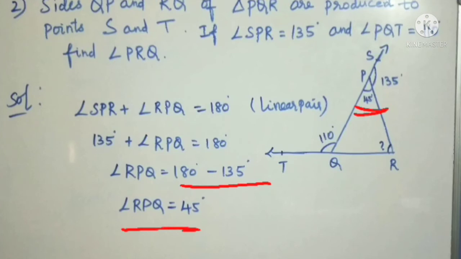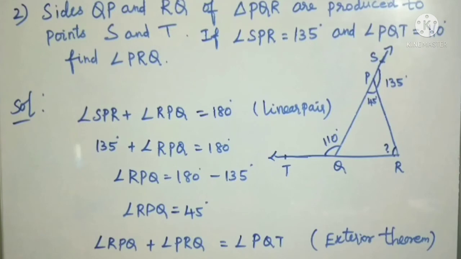Next we can see the triangle PQR and T. This is the exterior angle, so we apply the exterior angle theorem: the sum of two interior opposite angles. Angle RPQ plus angle PRQ equals angle PQT. The exterior angle is the sum of the two interior angles.